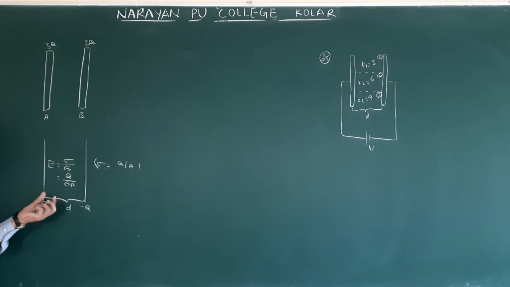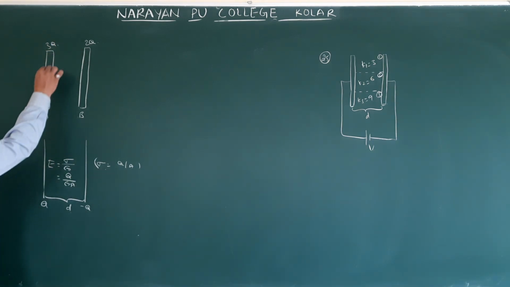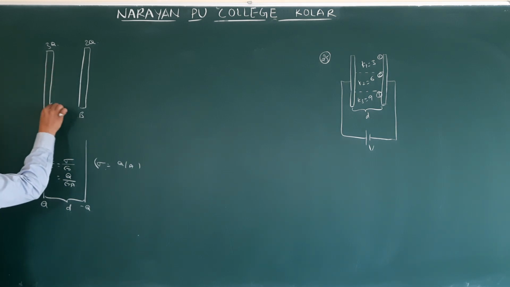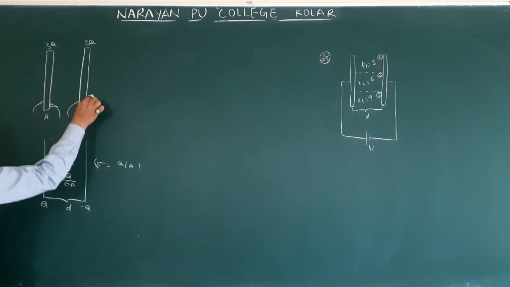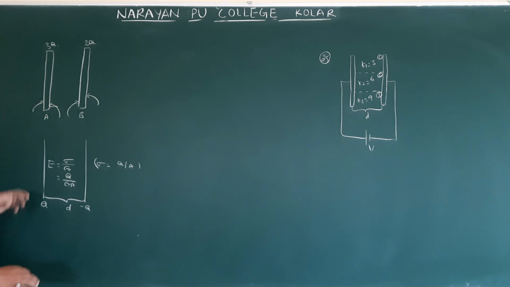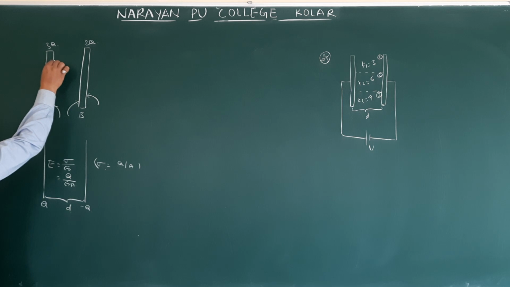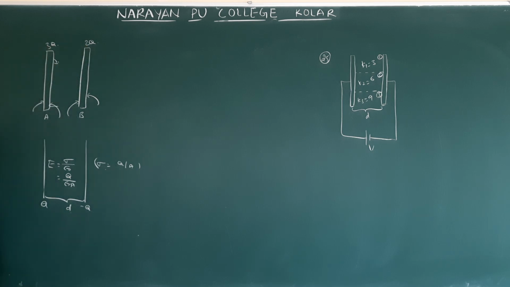We apply this formula if equal and opposite charges are separated by distance d. But here these two are not equal and opposite charges. Then we have to go for the inner surface. This is the inner surface, this is the outer surface. We don't need to worry about the outer surface, because we need the electric field between the two inner surfaces. For this we already discussed the concept of redistribution of charge, whenever two unequal charges are given to metal plates. Do you remember?